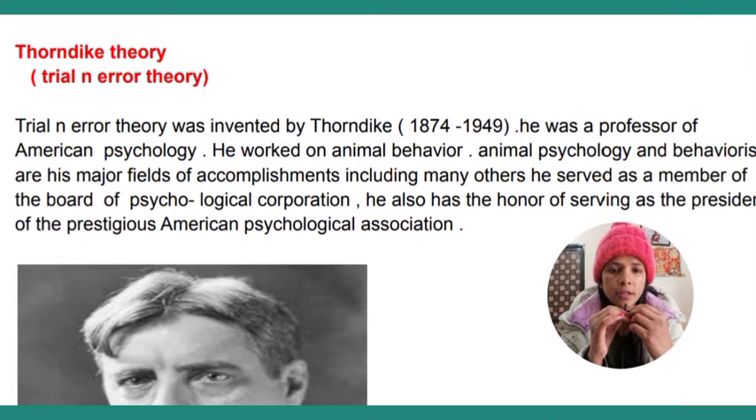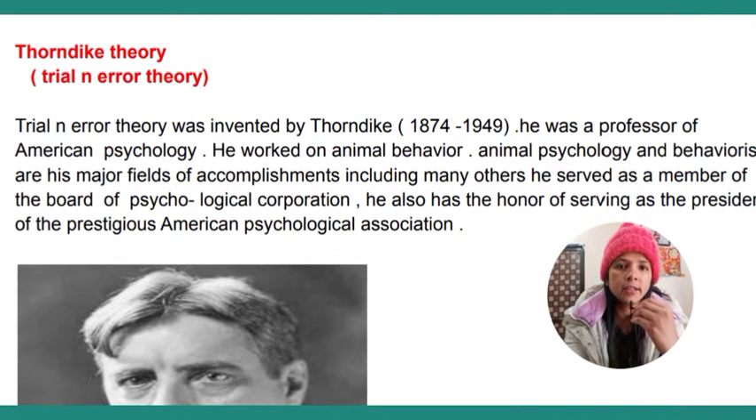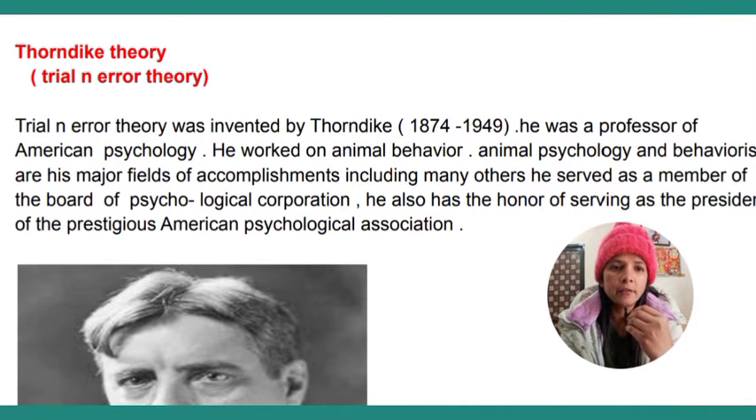Okay, so what was Thorndike Theory? This theory was basically invented by Thorndike, and he was born in 1874, and he was a professor of American psychology. So basically he was a professor, okay, and he also worked on animal behavior, animal psychology, and behaviorism are his major field of accomplishment. Means he has done many things in this field, in the field of animal behavior or animal psychology. He has done many accomplishments, okay.